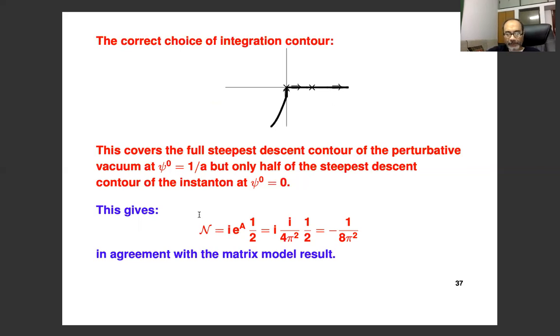So the actual normalization will be given by i. In fact, the i is the common factor for the S matrix. Then the C to the A, that expression that we had found, and then there is an extra factor of half. And when you combine this, you get minus 1 over 8 pi squared, and that's exactly in agreement with the matrix model result. So this basically finishes the calculation of the normalization factor N.